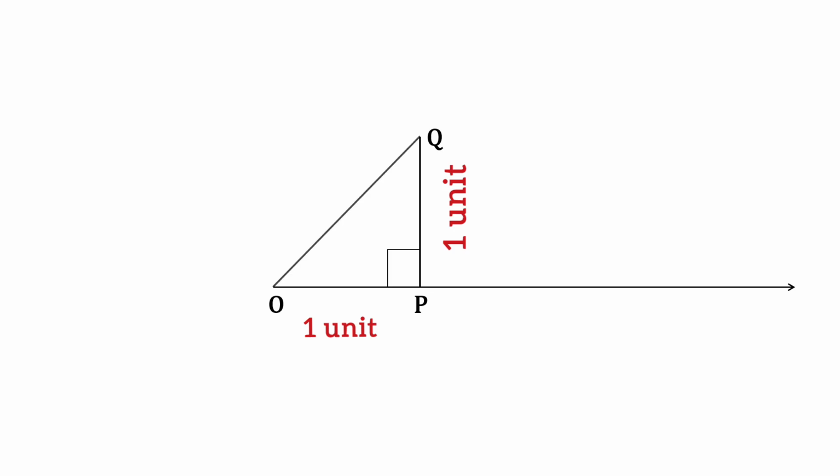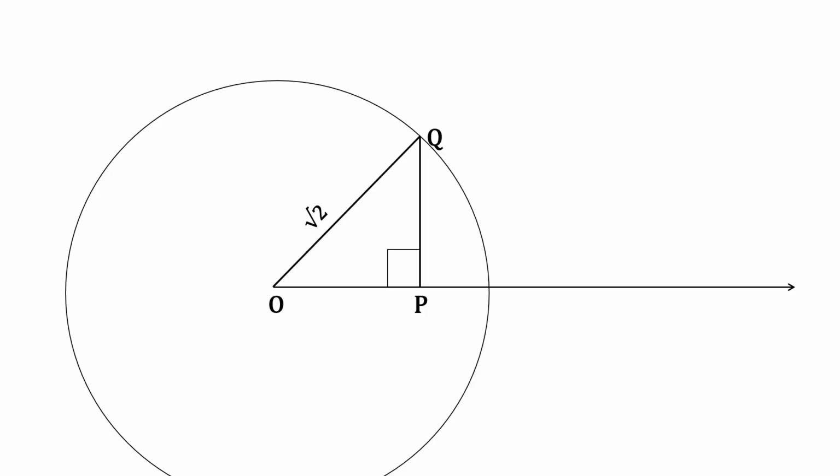Since it's a right-angled triangle with both legs of 1 unit, by the Pythagoras theorem, the length of the hypotenuse OQ is root 2. With O as the center and radius OQ, draw an arc that intersects the number line at the point A.